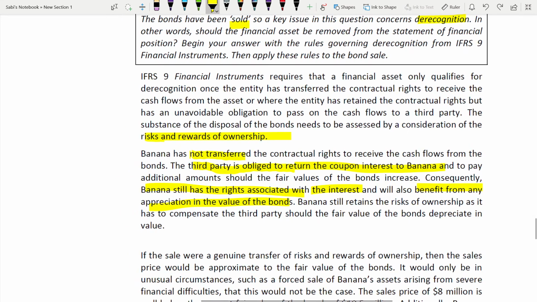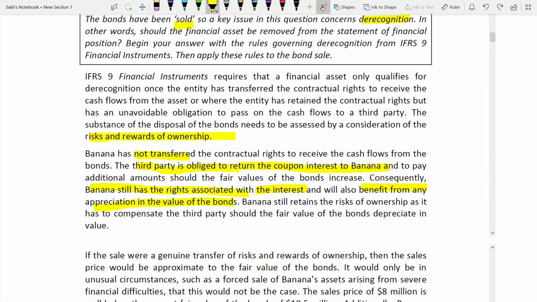It is Banana. If Banana owns it, there are risks. It retains the risk of ownership as it has to compensate the third party should the fair value of the bond depreciate. Yes, if the fair value of the bond goes down, Banana has to pay the third party. They have to compensate. So that's why there's a risk of ownership.